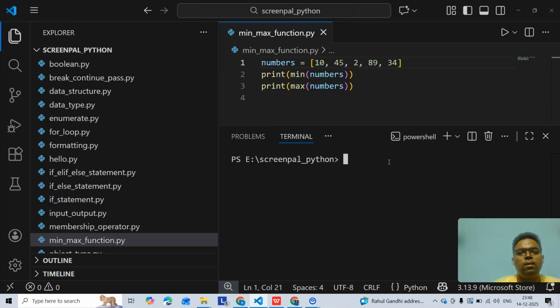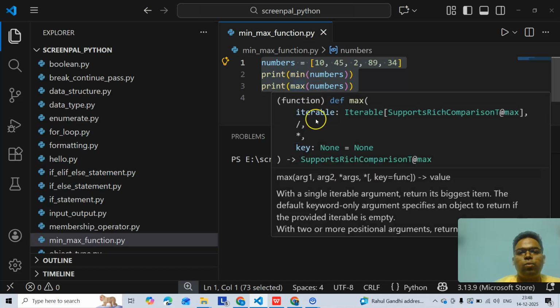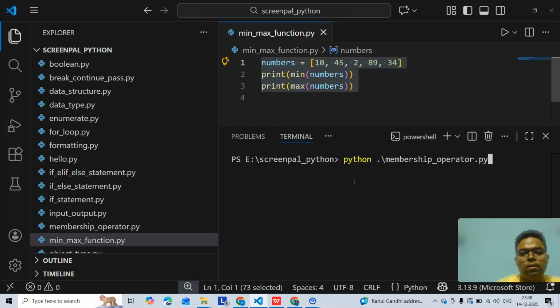So let's see the built-in function demo, that is min and max. I see clearly the minimum number in the list is 2 and the maximum is 89. So the answer will be 2 and 89. Let's see that. Python min max function, so that is 2 and 89.